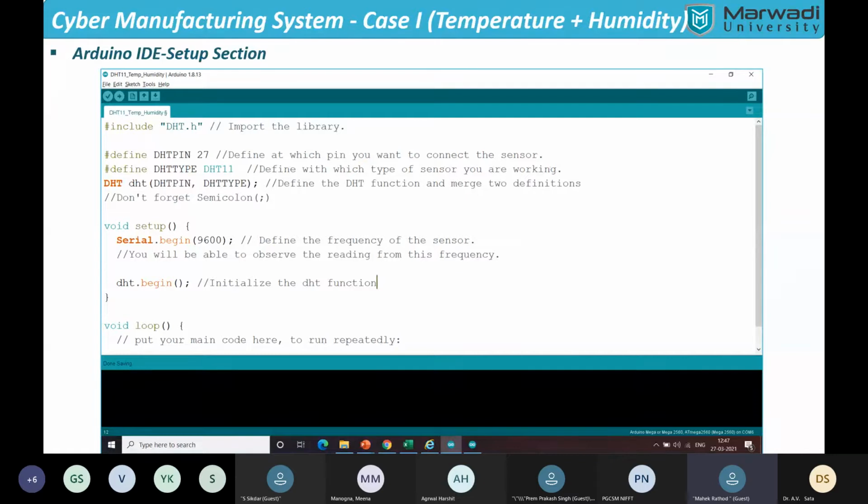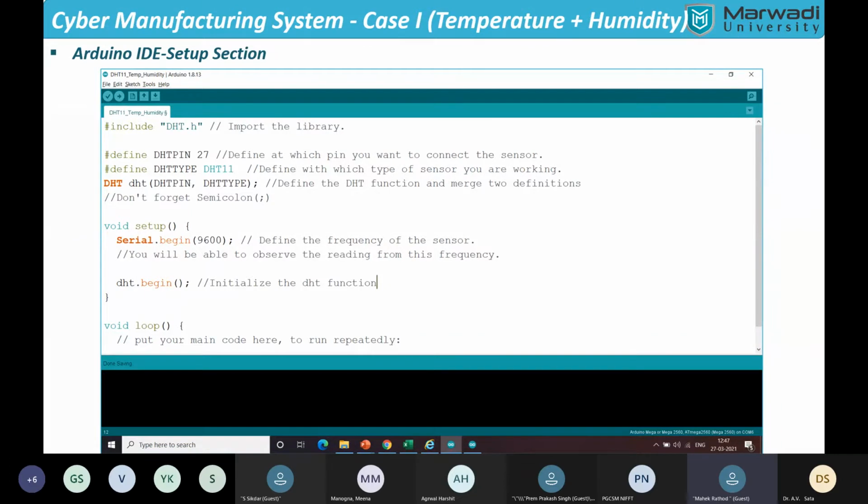We'll connect it with the 9600 frequency. We'll start it with Serial.begin. The Serial.begin denotes that we'll connect the sensor with the computer via a 9600 baud rate. Baud rate is a term used for a frequency to connect the microcontroller via the sensor.